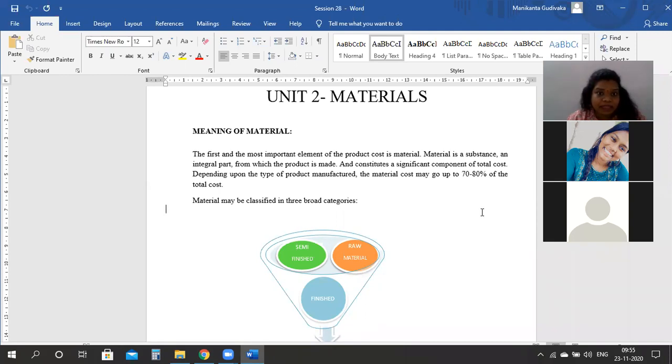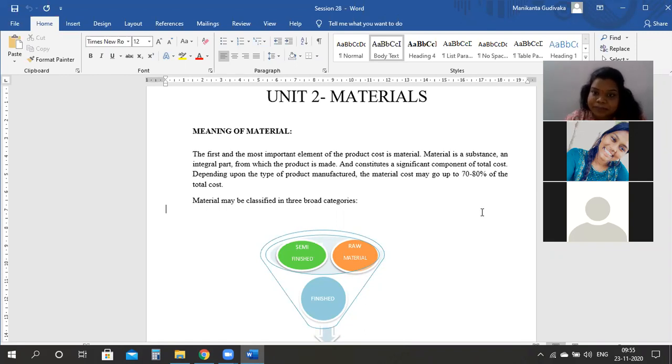Yes. So if you look into the basic meaning of a material, you can highlight the point as to material being a substance which will form an integral part in any product. And basically the composition of material cost in the total cost is 70 to 80%. So this is the basic component. Now this is not a static thing. It varies from one product to the other product based on how much material we are using to make it a final product.